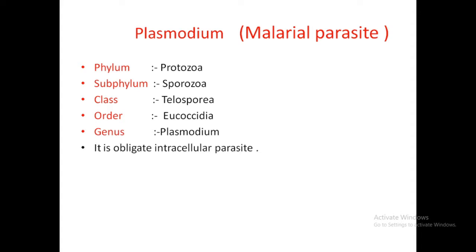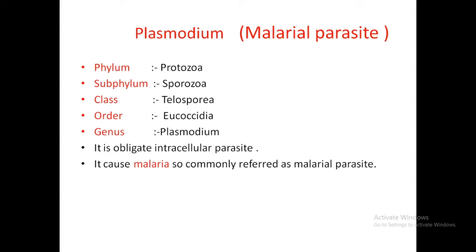It is an obligate intracellular parasite. Obligate parasite means one which is totally dependent on the host. Generally it is present inside the cell, because of which it is called the intracellular parasite. The Plasmodium is an obligate intracellular parasite. It causes malaria, so it is commonly referred to as the malarial parasite.